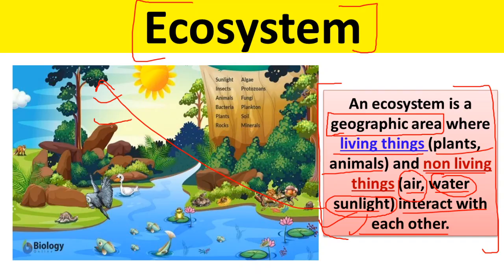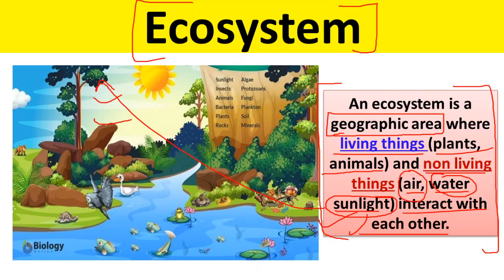Through sunlight, the green plants make their food, and then those green plants are eaten by some herbivores, the animals that eat grasses, vegetarian food you can say, and then those animals like deer etc. are eaten by tigers, okay.